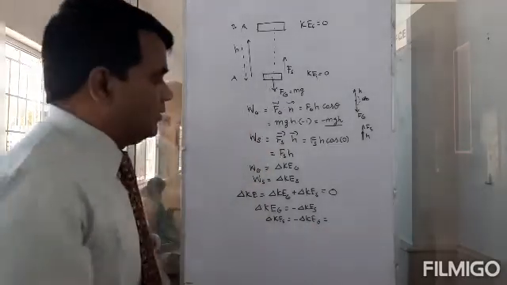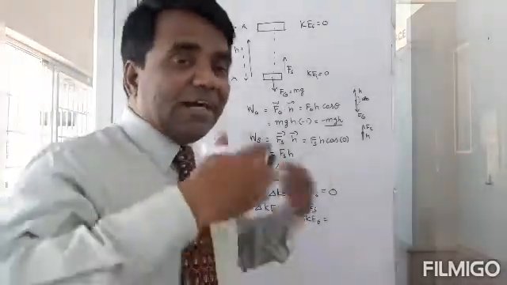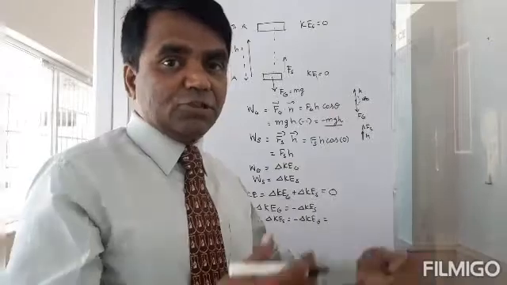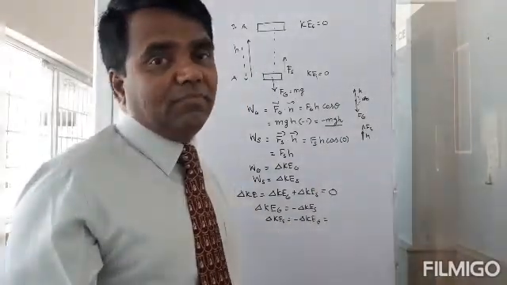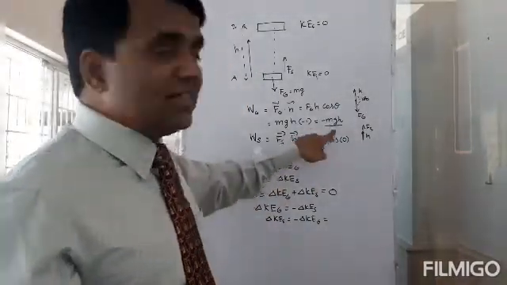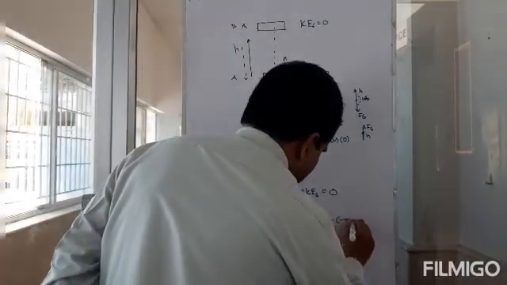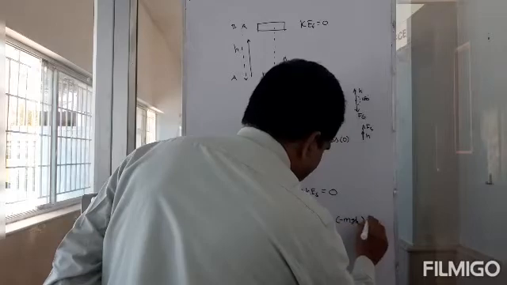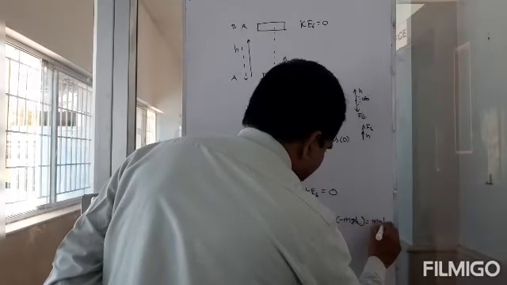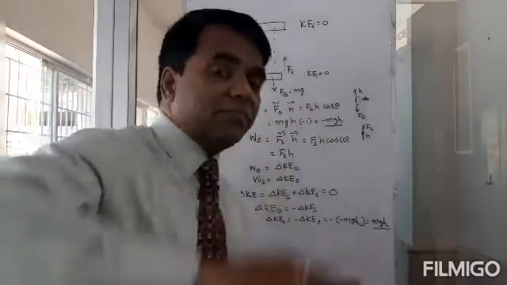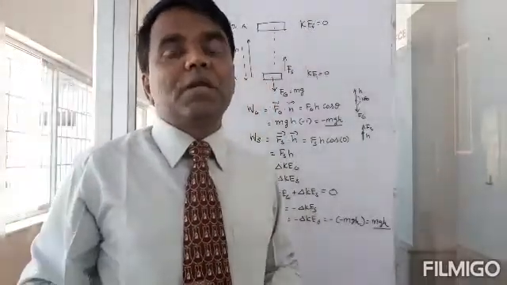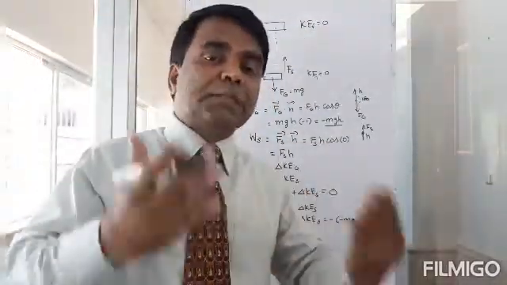So the work I did was opposite to the work done by gravity. So what's the work done by gravity? It's minus mgh. So minus of minus mgh, I have done mgh. If gravity did negative work, then I did positive work.